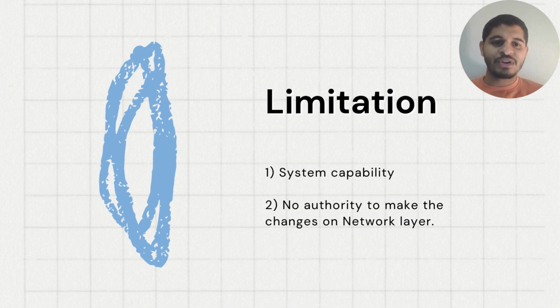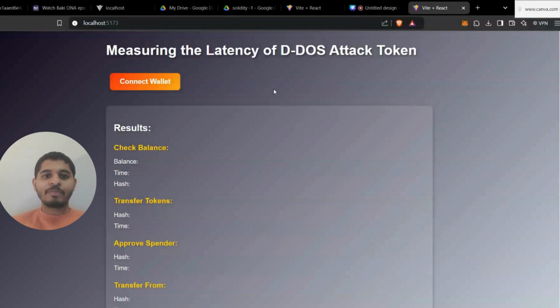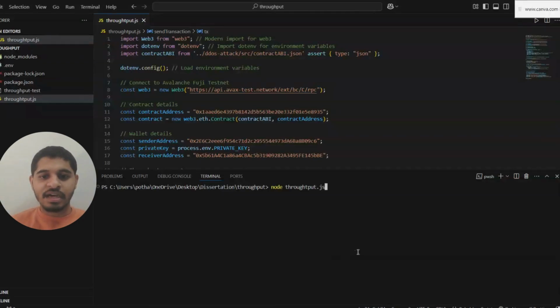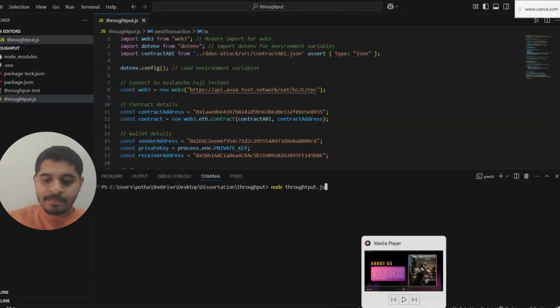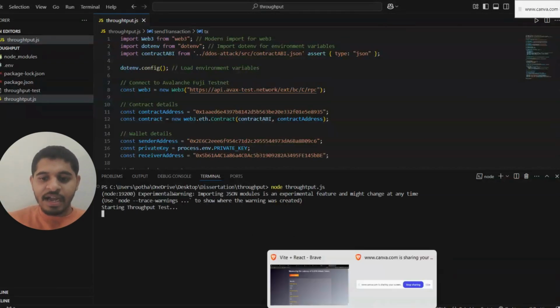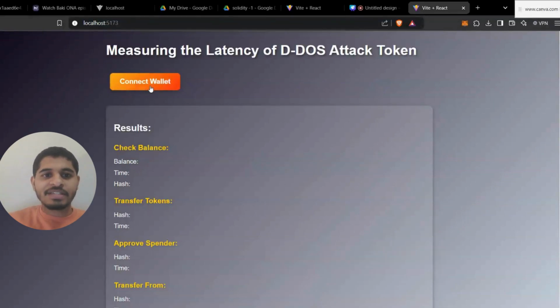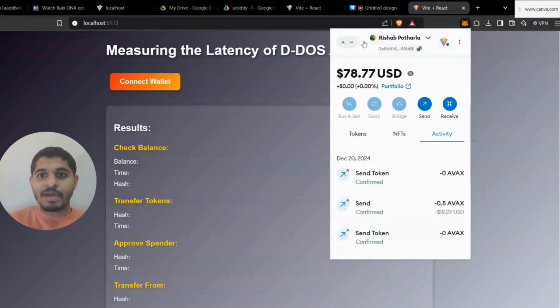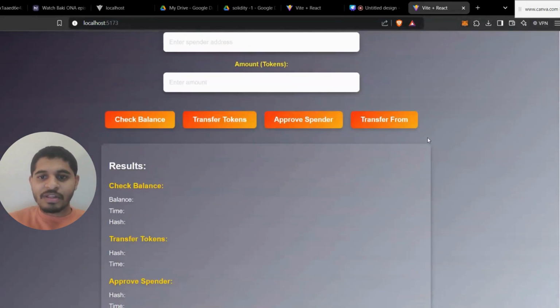And next, we are going to see the implementation of the code. Let's measure the latency and throughput. For that, this is the front end page. I have done it in React. First, I'm going to initiate the throughput. The throughput started, and it takes some time, and until then I'm going to find out the latency. I'm going to connect to my main wallet, and these are the four different functions.